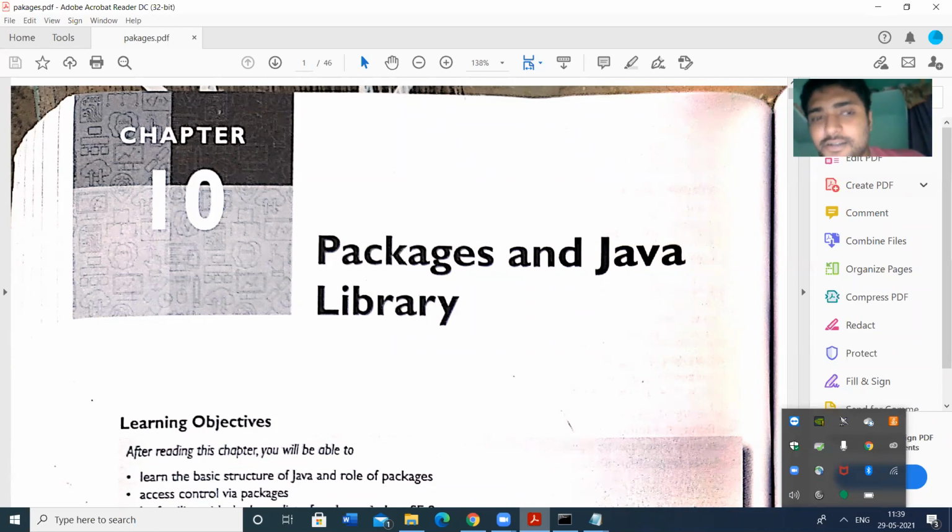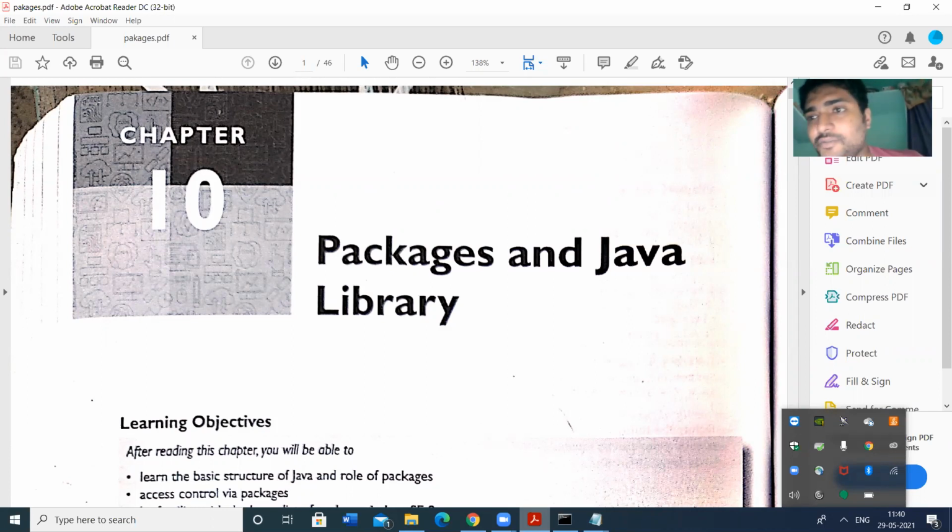Java developers have kept the classes in packages, for example the util package, the IO package, and then we have the language package, lang. We have the javax package, java package, javafx package. Like that we have so many packages. The package contains a collection of classes.